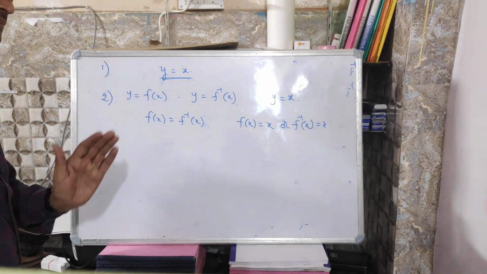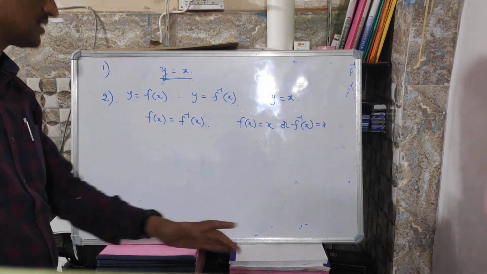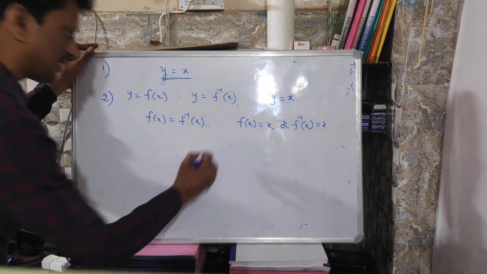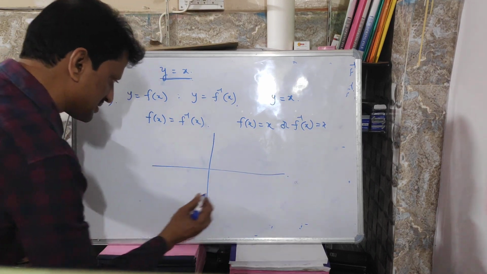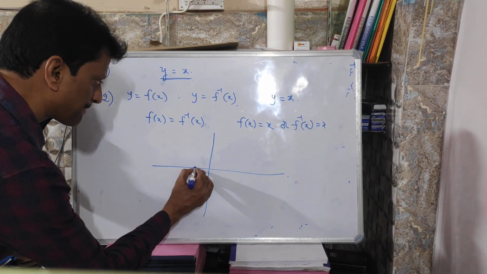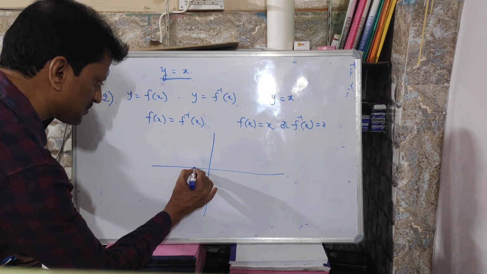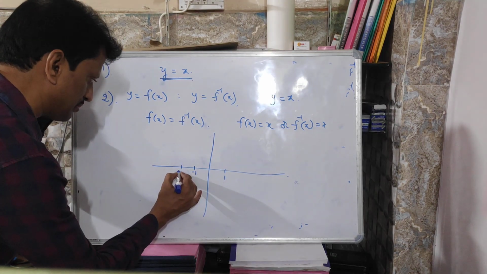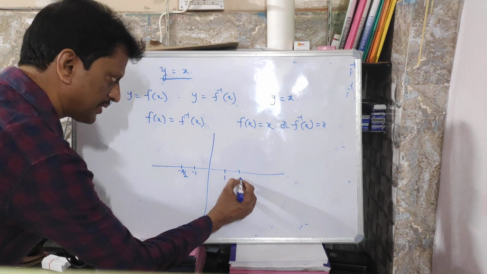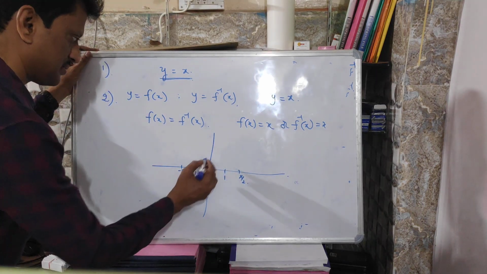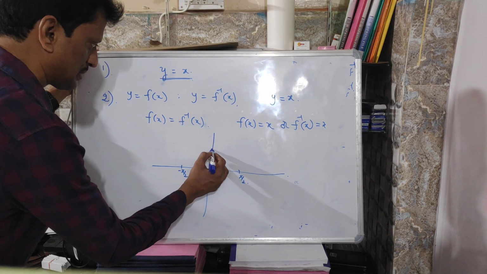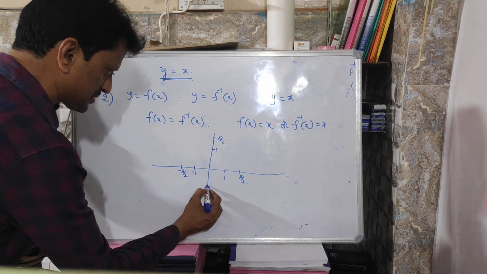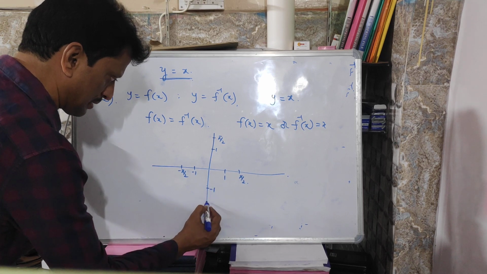Function and inverse function may or may not intersect, if they intersect on the line y equal to x only. Let us take an example. You can take sin x and sin inverse x. Minus 1, here plus 1, minus pi by 2, plus pi by 2, and here the range is plus 1, plus pi by 2, and here it is minus 1, minus pi by 2.